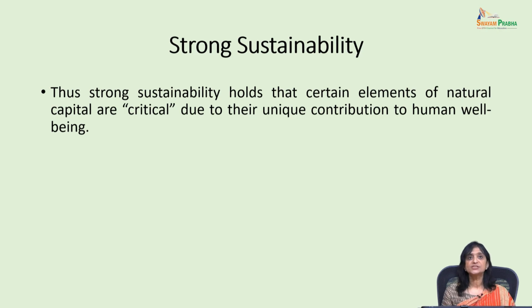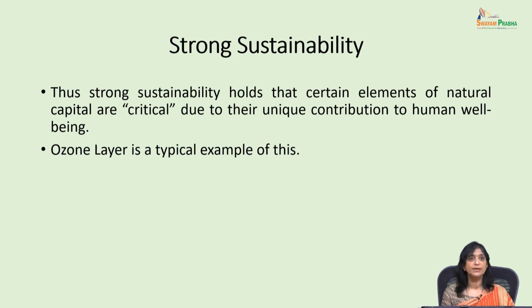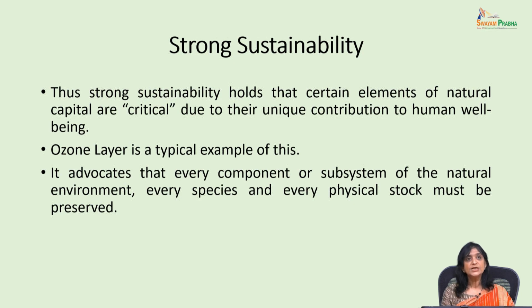Therefore, strong sustainability holds that certain elements of natural capital are very critical because they have a unique contribution to human well-being. As we've just seen, the ozone layer is a very typical example of this. Right? That is, if there is no ozone layer, it will have a very disastrous impact on human well-being. So this particular concept of strong sustainability says that every component or subsystem of the natural environment, every species and every physical stock must be preserved.